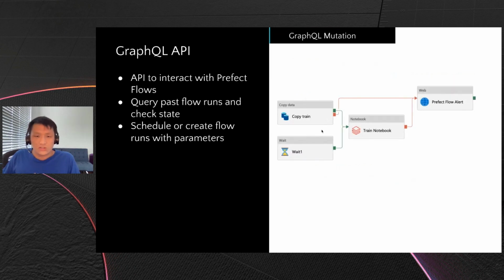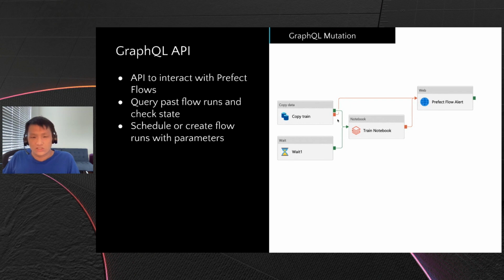So in order to integrate this with Azure Data Factory, all we need to do is hit that GraphQL API endpoint. And one of the ways we can do it is through the web activity task inside Azure Data Factory. So the web activity just hits a REST API endpoint.